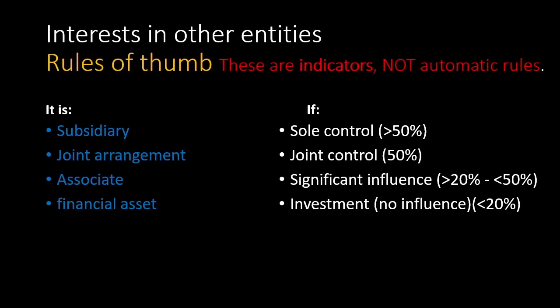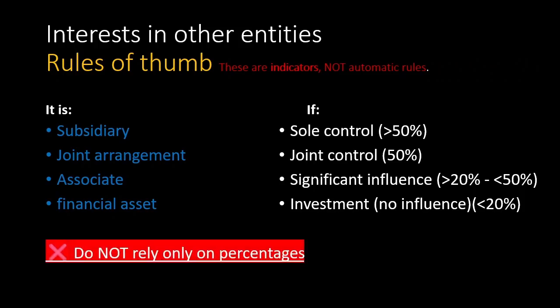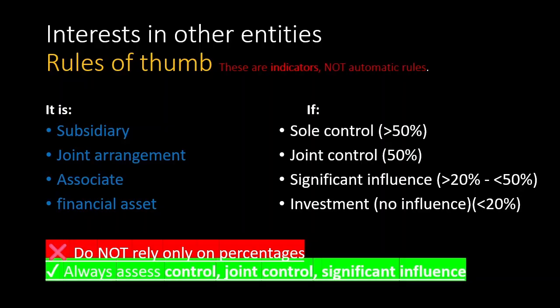A rule of thumb: these percentages are indicators. Do not use them as automatic rules. Please do not rely only on percentages, and always assess control and influence, whether there is significant influence or not, and if it is sole control or joint control, to identify the interest in other entities.